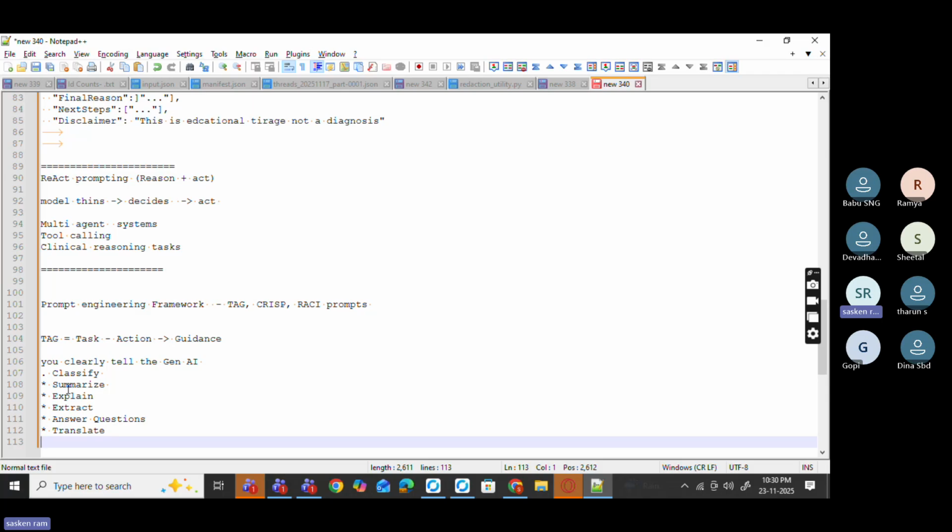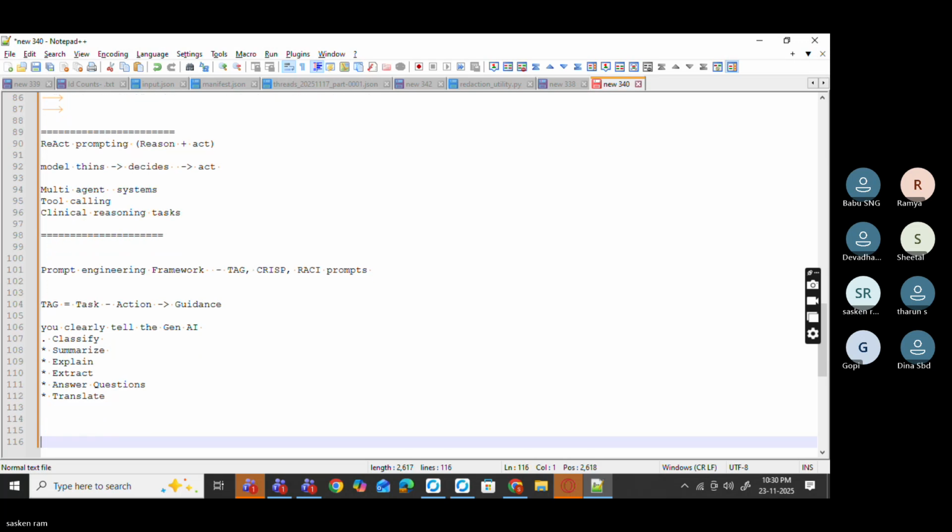And the next one is the CRISP framework. It's an intermediate framework. Here you need context, role, instruction. See, previously we started with task, action, guidance.